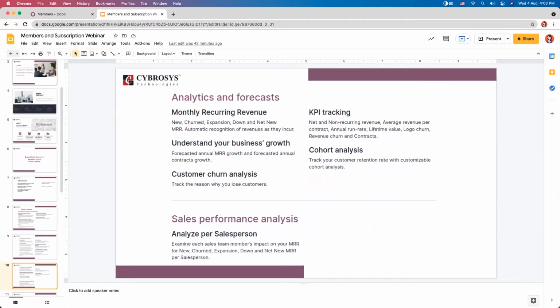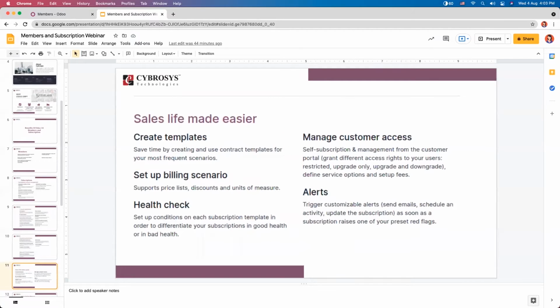Then we have analytics and forecast. That is, we can analyze monthly recurring revenue, understand your business growth, and analyze customer churn, that is, track the reason why you lose customers. We can track key performance and also analyze sales performance, that is, analyze the sales performance per salesperson. In Odoo subscription, we also have an option to check the health of your subscriptions and send reminders or alerts to customers. So sales life is made easier using subscription.